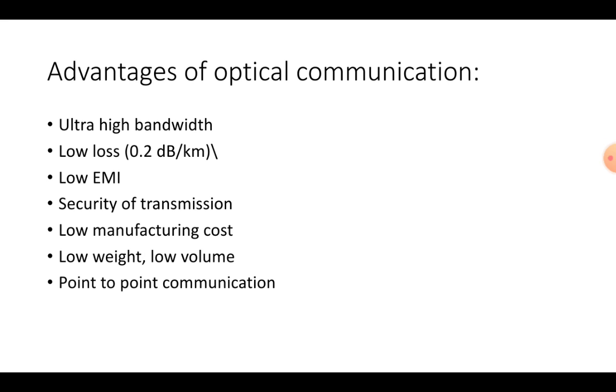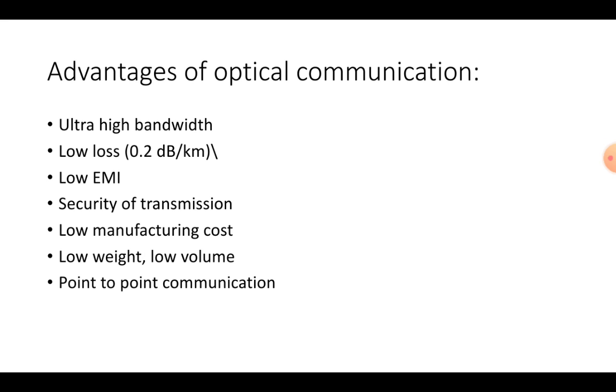What are the advantages? I will give a short brief about these advantages. Ultra high bandwidth, as we know that bandwidth is very high, in the form of gigahertz. Then low loss, 0.2 dB, and how it was converted from 3 to 4 dB to 0.2 dB. Low EMI, electromagnetic interference, we have seen how we have reduced it.